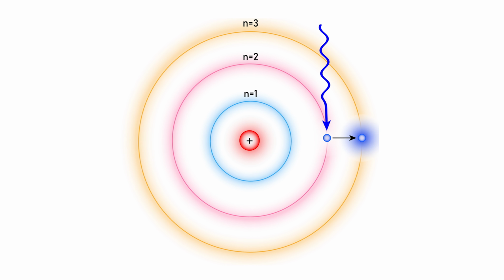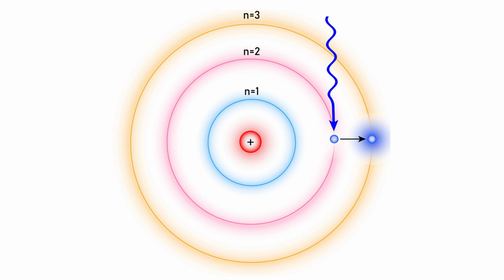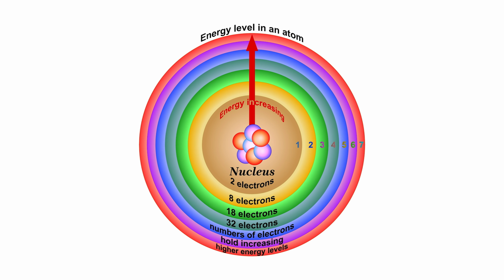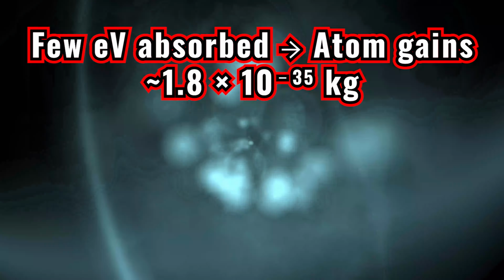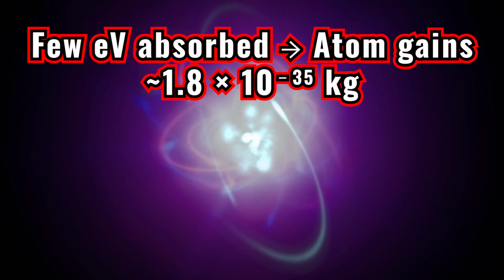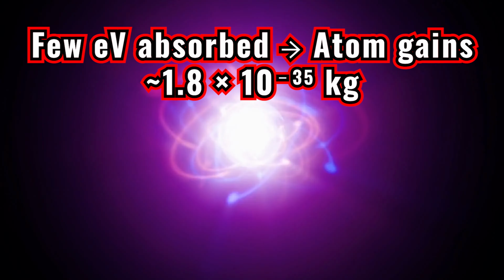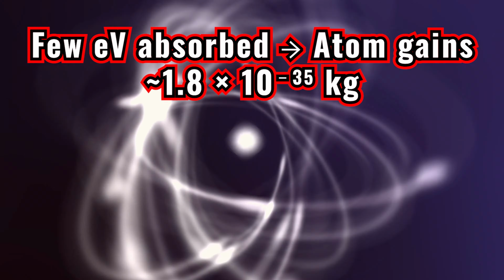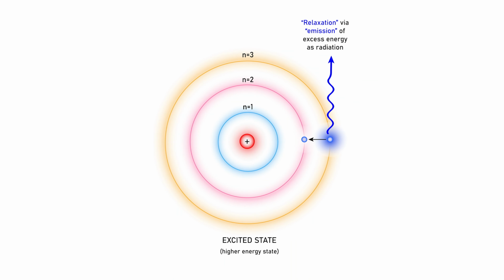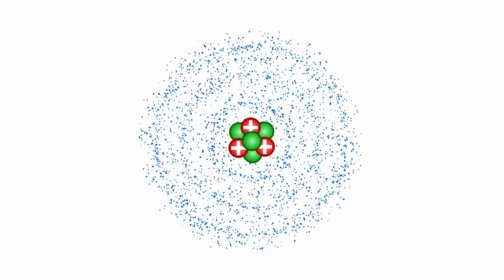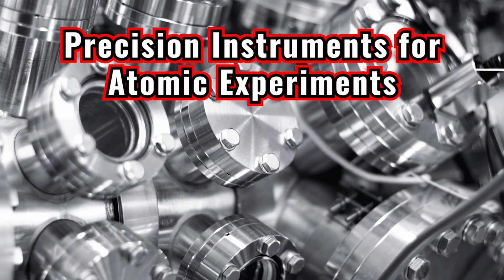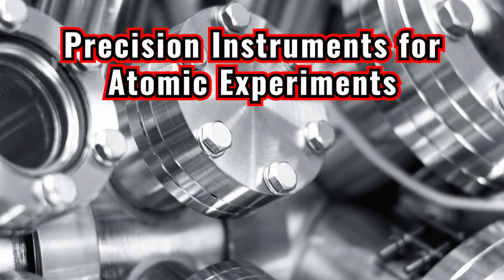When an atom absorbs energy in the form of a photon, a particle of light, an electron jumps to a higher energy level. The electron's mass doesn't change, but the atom's total mass increases because the system now contains more energy. A photon of just a few electron volts adds about 1.8 times 10 to the negative 35th kilograms to the atom's mass. When the atom emits that photon, the energy is released, and the atom's mass drops by exactly that amount. That's not just theory, it's experimentally confirmed.